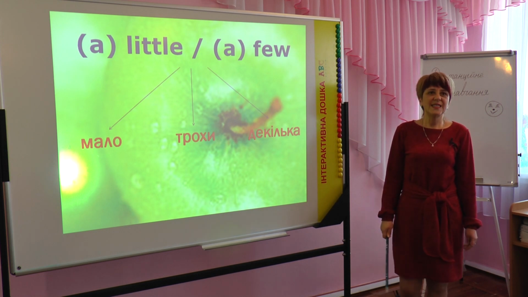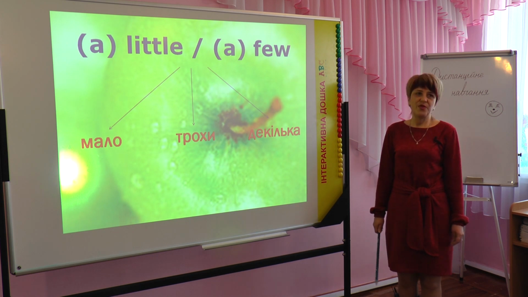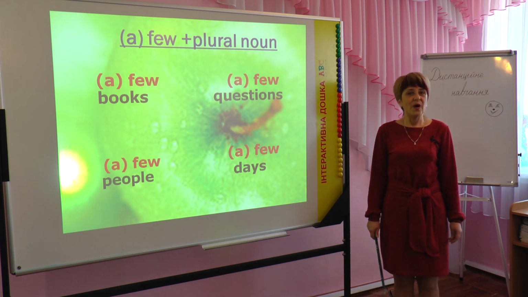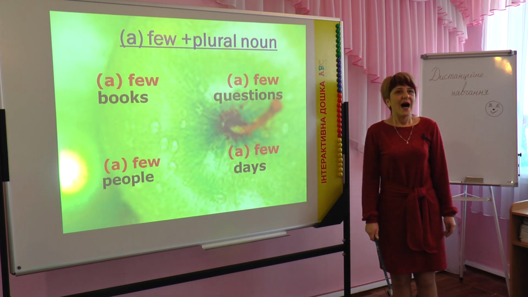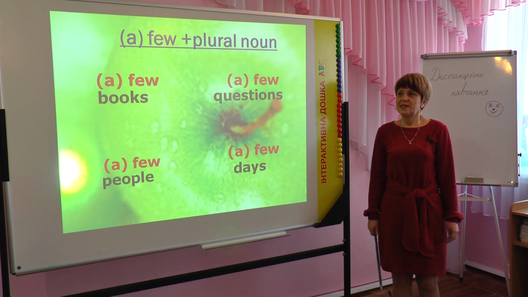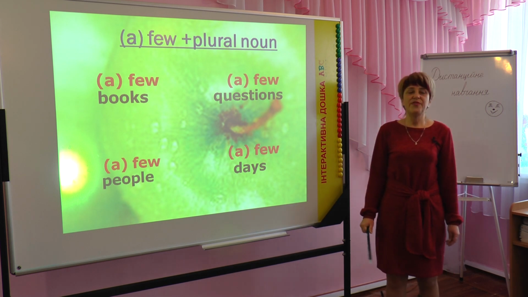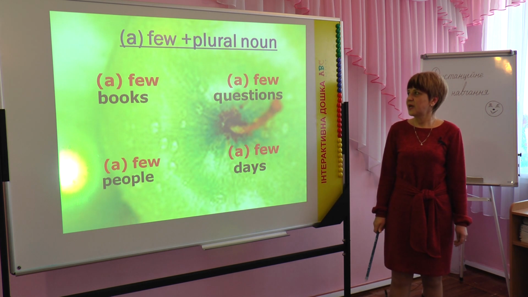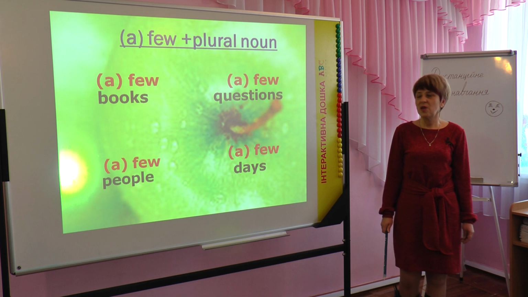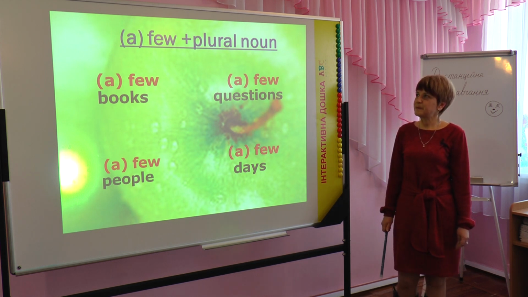And now let's speak about a little, little and a few, few. A few and few are used with plural nouns, з злічувальними іменниками в множині. For example, a few books or few books, a few questions or few questions, a few people or few people, a few days or few days.